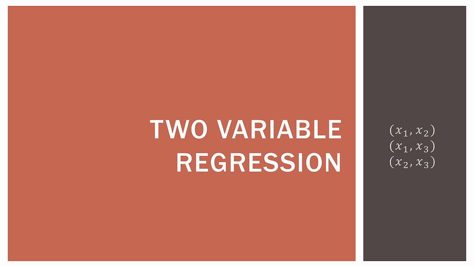So let's do the case where we have 2 variables. Now we're going to put two variables in at a time. We'll put x1 and x2 into the regression, we'll put x1 and x3 into the regression, and we'll put x2 and x3 into the regression. So this is a subset of two variables, but the interpretation is basically the same.